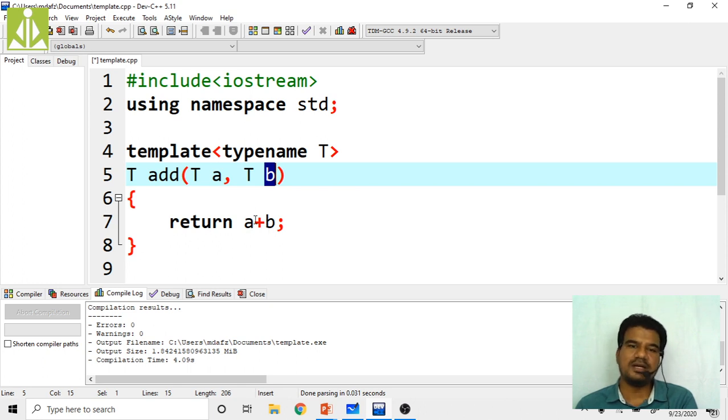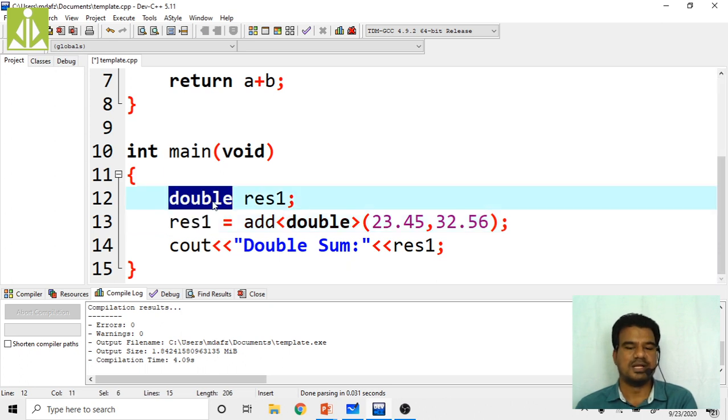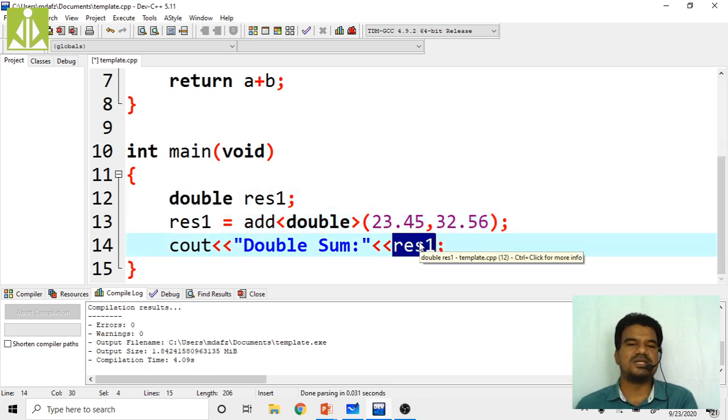So the result will be double only. And whatever we are going to return from this function is also double, because T is double. So this add function, after adding two double variables, will return the double value, and that double value gets stored inside this result1, which is also double. So I will not get any inaccuracy in the output. I will get the same output.